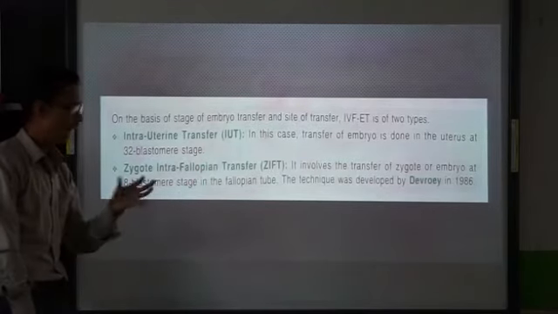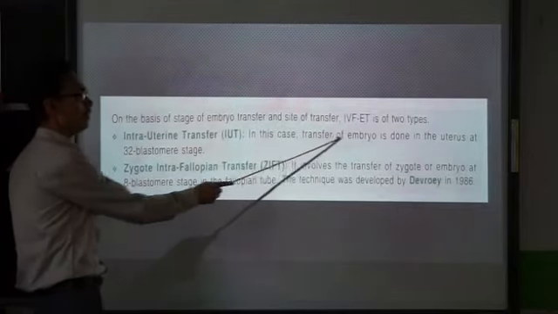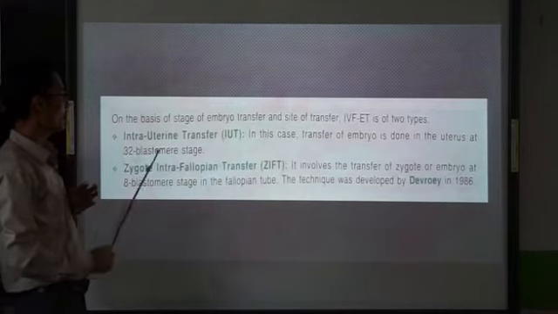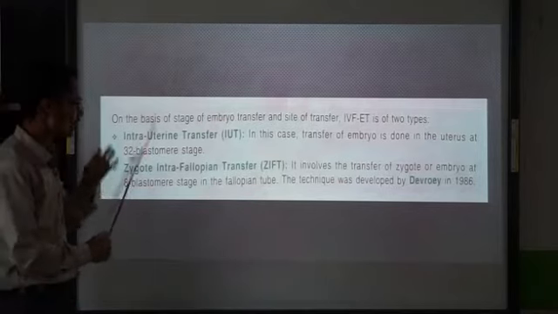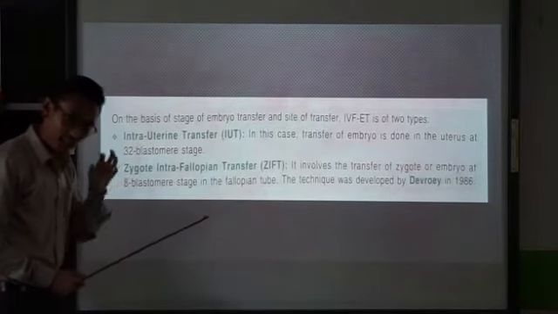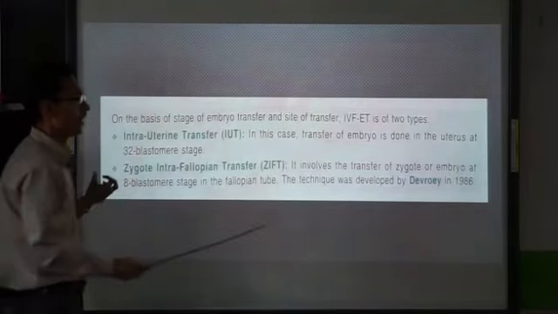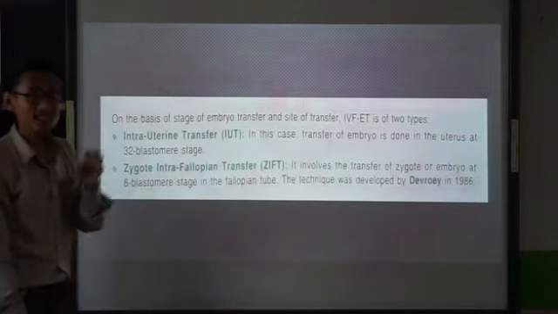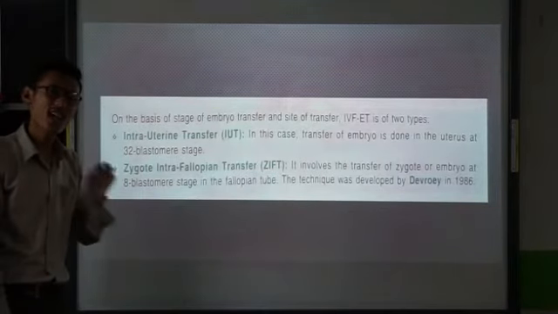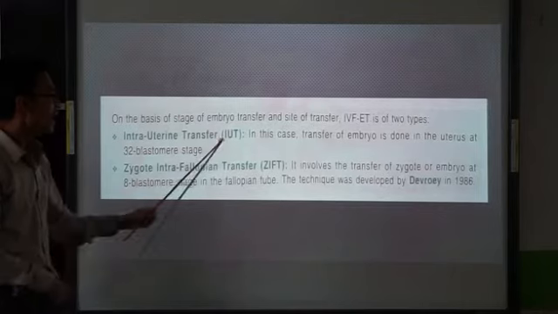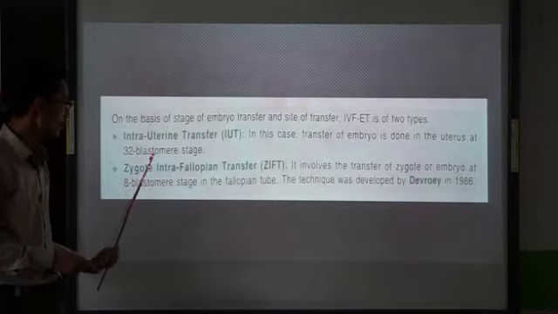So what is the difference between IUT and ZIFT? So in IUT, the transfer of embryo is done in the uterus at 32 blastomere stage. That means when the egg cell is at 32 cell stage, in that case, it is implanted or transferred into the uterus. So when the egg cell at 32 blastomere stage is transferred into the uterus, then it is called IUT, intrauterine transfer, done at 32 blastomere stage.